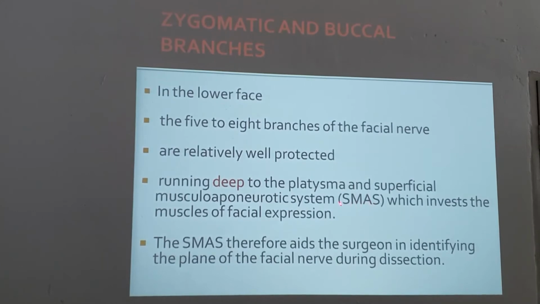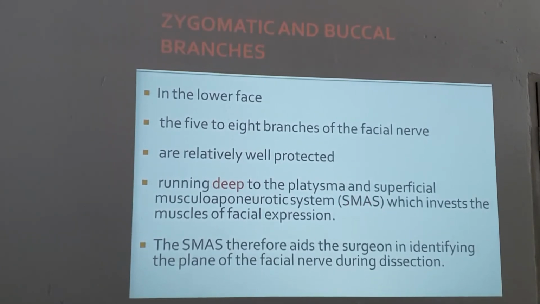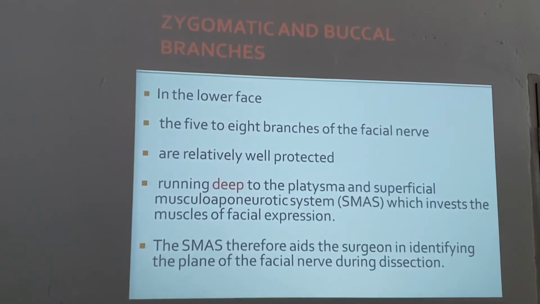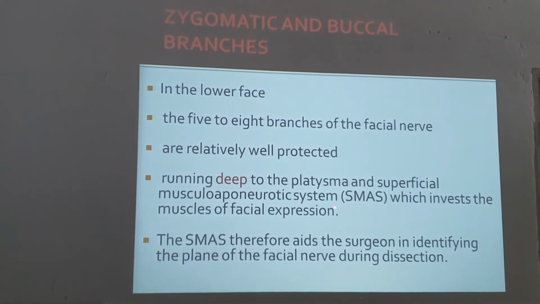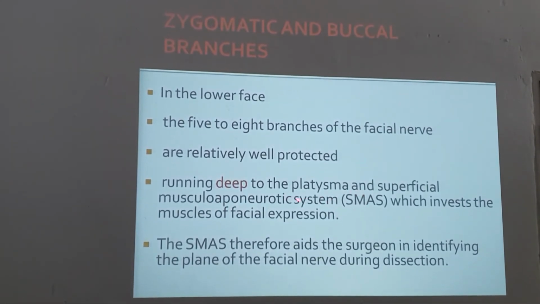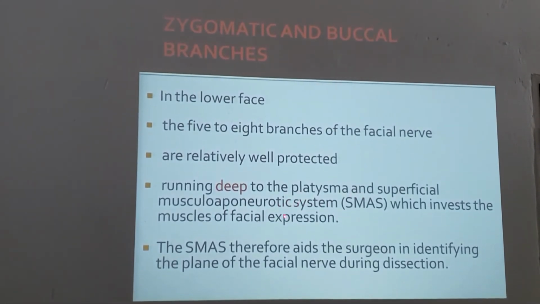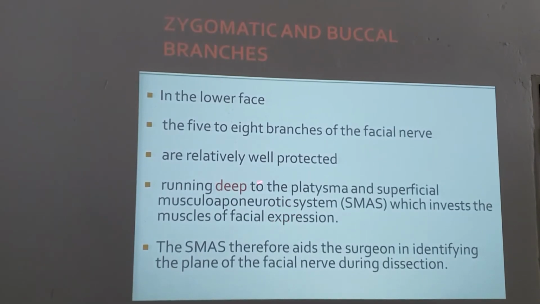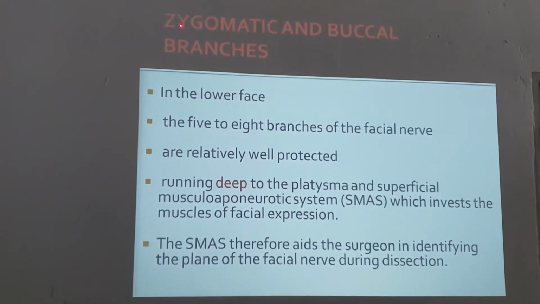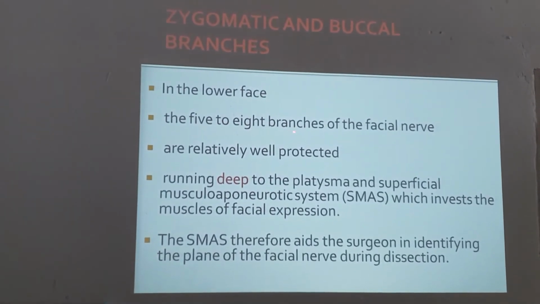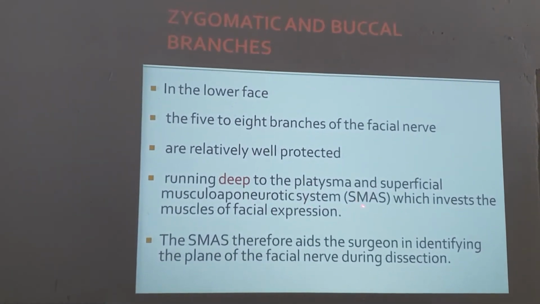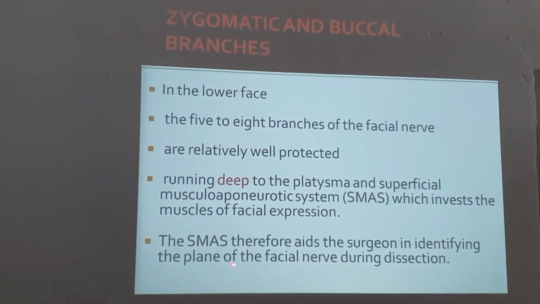Actually, the superficial musculo-aponeurotic system is a layer above the facial muscles. It continues upwards like that innominate fascia or your temporoparietal fascia, in the above part of the skull. So this is all protecting the facial nerve at that point, especially the zygomatic and buccal. 5 to 8 branches we have seen now. So these are relatively a bit resistant because they are protected by this mass. So it aids in identifying the facial nerve.